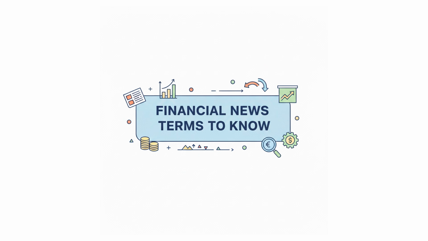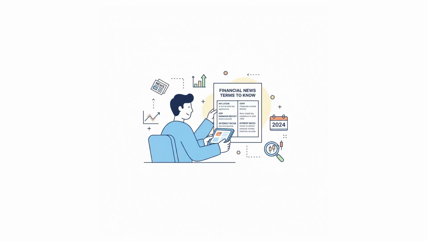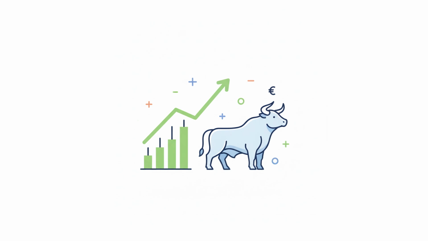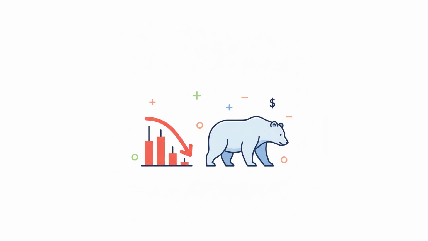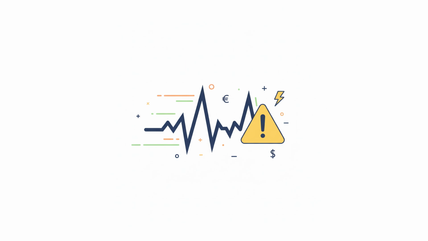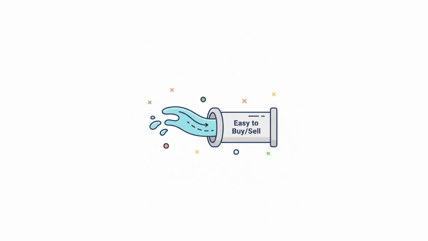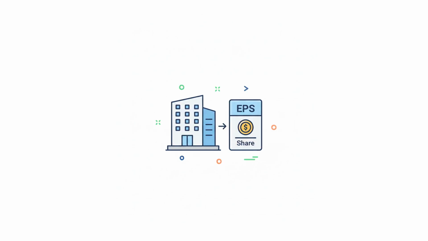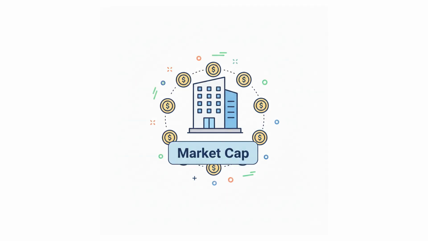Financial news terms to know. Here are some key terms that will help you understand market updates faster. Basic financial and market terminology. Bull market, a market where prices are rising or expected to rise. Bear market, a market where prices are falling. Volatility, the frequency and intensity of price fluctuations. Liquidity, how easily an asset can be bought or sold without affecting its price. Earnings per share, EPS, a company's profit divided by the number of its outstanding shares, indicating profitability. Market capitalization, the total market value of a company's shares.